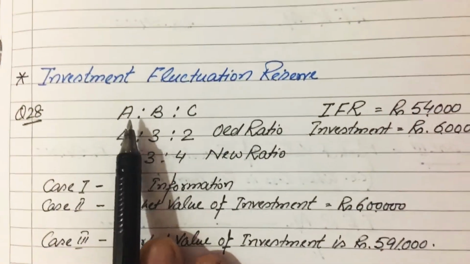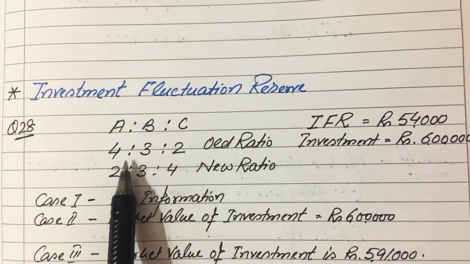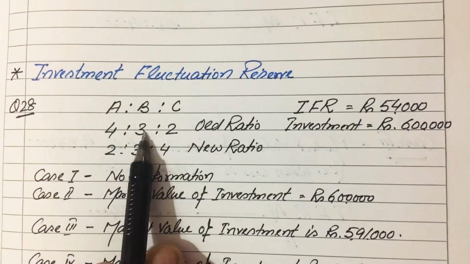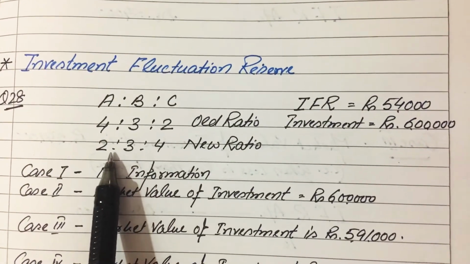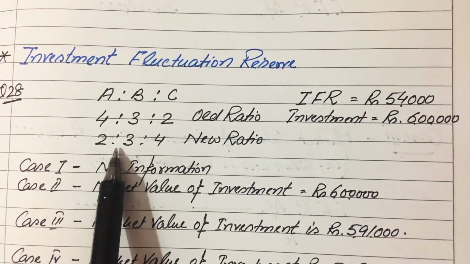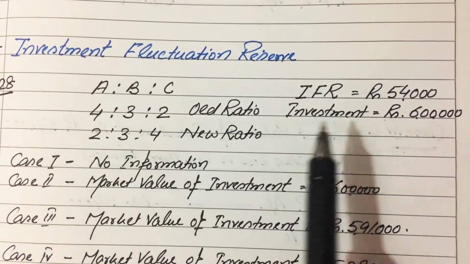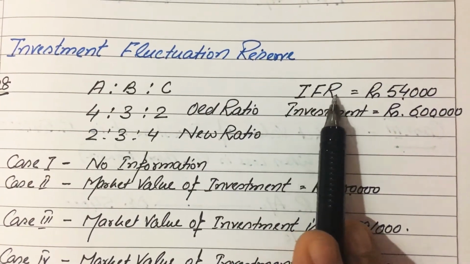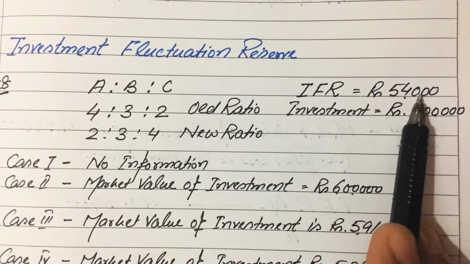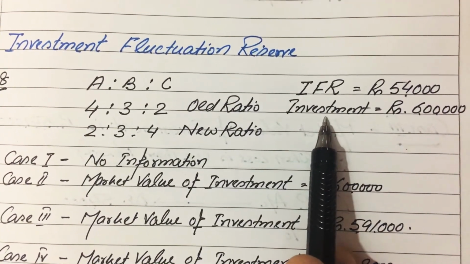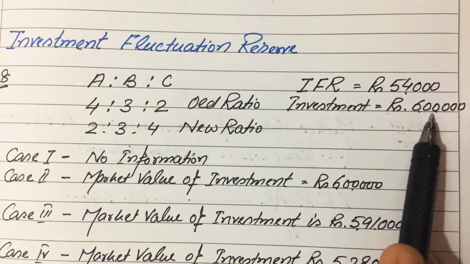So if we brief up the question, we have three partners A, B, and C. Their old profit sharing ratio is 4:3:2. Now they decide to share future profits so that their new profit sharing ratio will be 2:3:4. We have investment fluctuation reserve of rupees 54,000 and the value of investment is given, that is rupees 6 lakh.